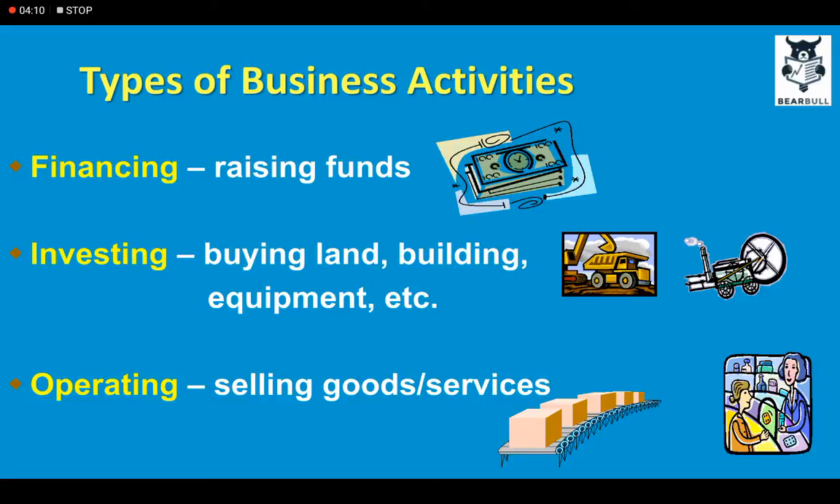So the second activity is investing activities. This is where you buy capital assets. Okay, you can buy building, land, equipment, which are essentially necessary for the third activity, which is operating activities.